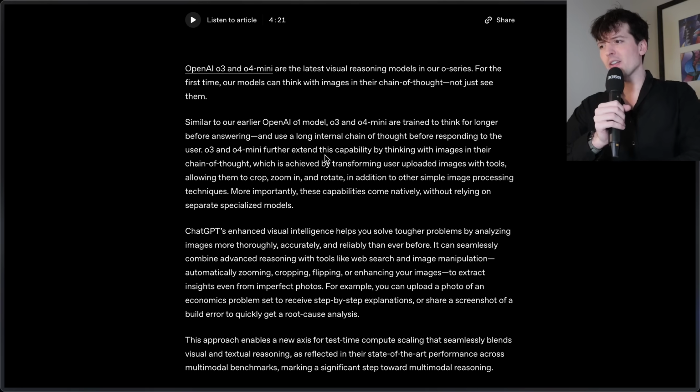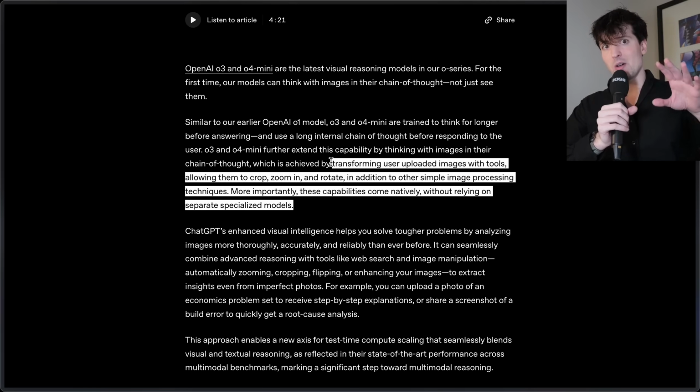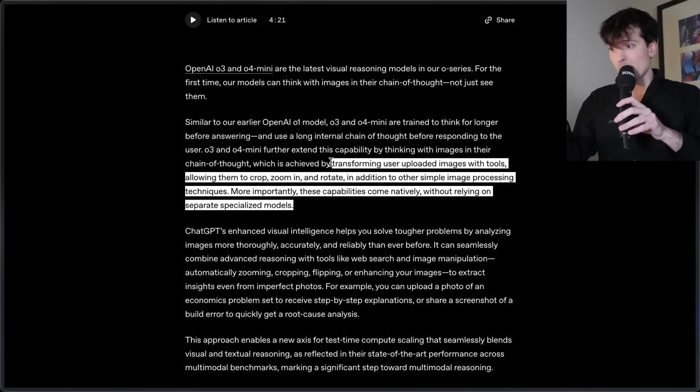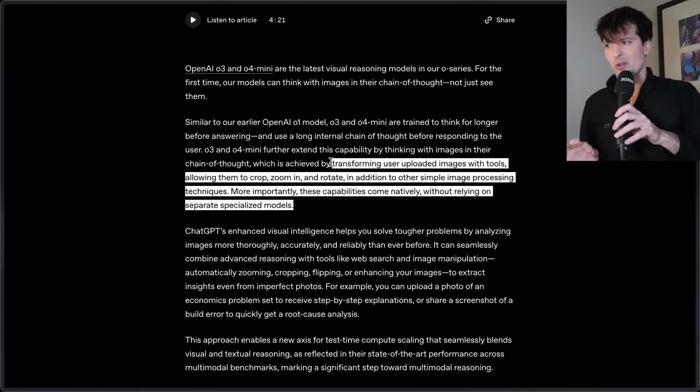O3 and O4 Mini further extend the capability by thinking with images in their chain of thought, which is achieved by transforming user-uploaded images with tools, allowing them to crop, zoom in, and rotate, in addition to other simple image processing techniques. More importantly, these capabilities come natively without relying on separate specialized models. Remember that video I did talking about how the 4.0 image gen worked? The second one I did talking about all that? Looks like I was spot on. This is all about tools.